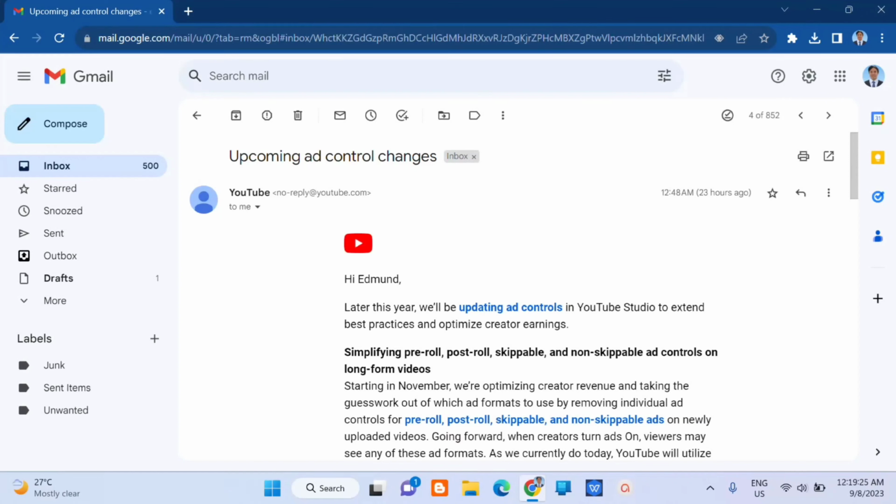YouTube rolled out a game-changing update to its advertising formats, revolutionizing the way businesses connect with their target audience. This update brings several exciting changes that advertisers and content creators alike should be aware of. Let's dive into the details of these innovative YouTube advertising formats.